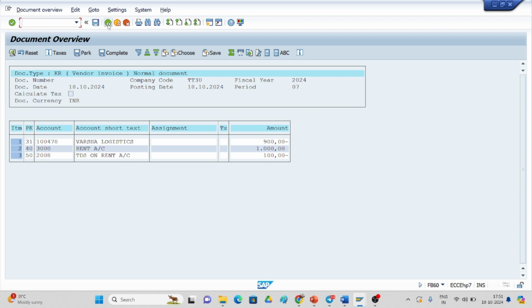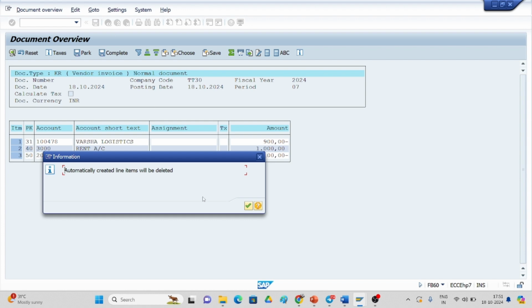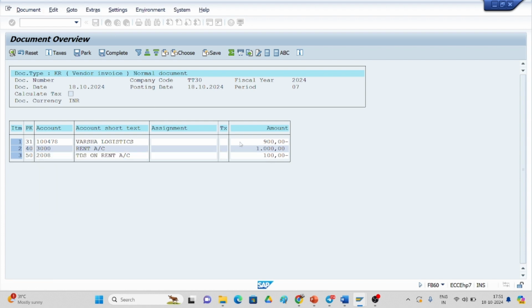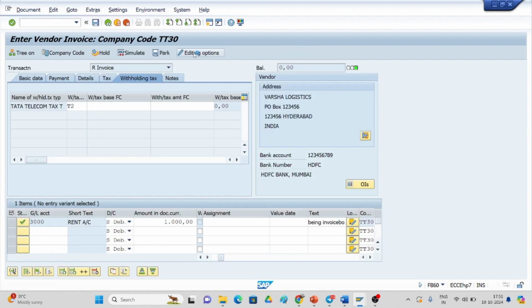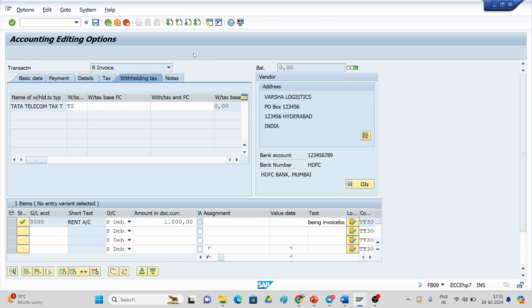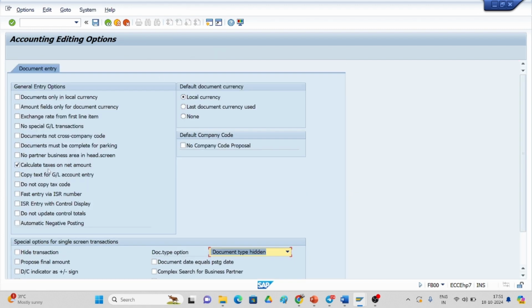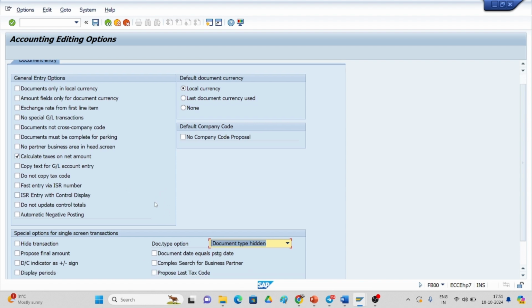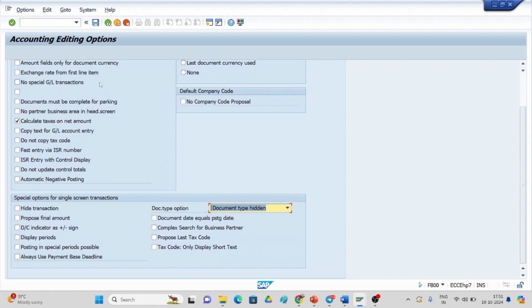So what we have to do is just come back, and the editing option is there. You go to the edit option and make sure that calculate tax on net amount is selected. Okay, it's okay. So net amount we are calculating. So it's right. This is the entry.